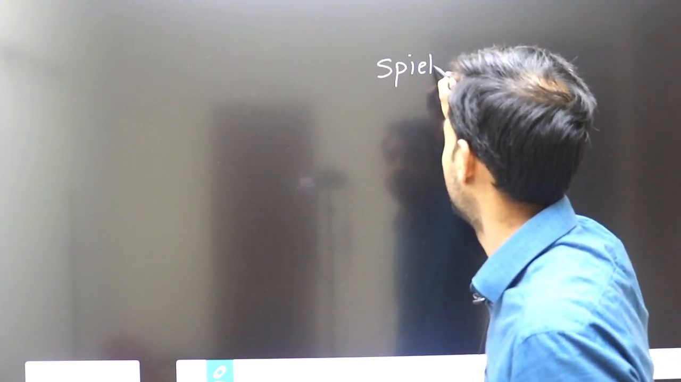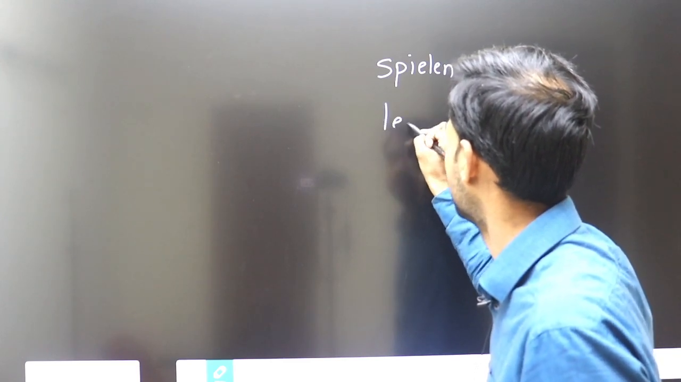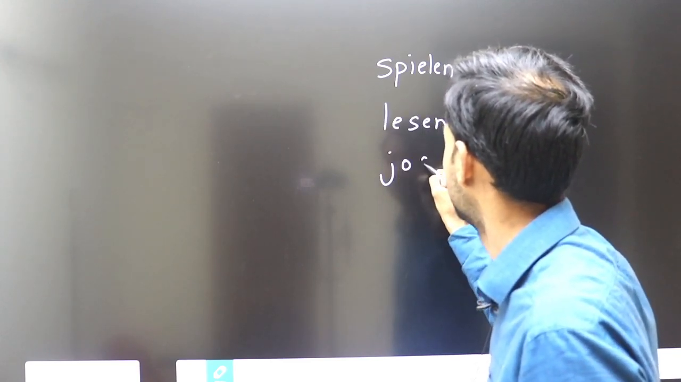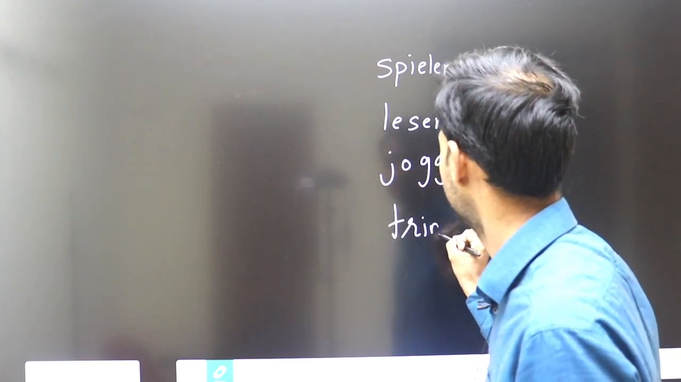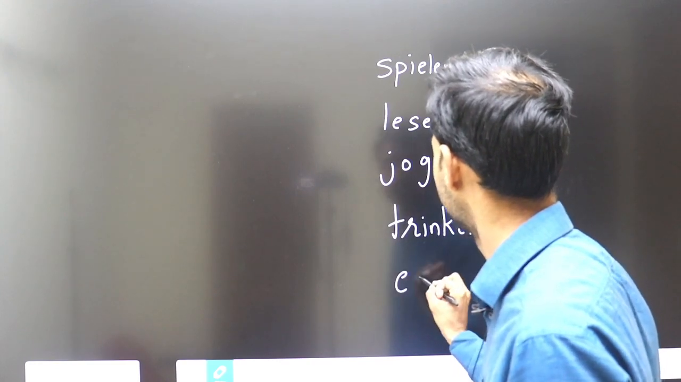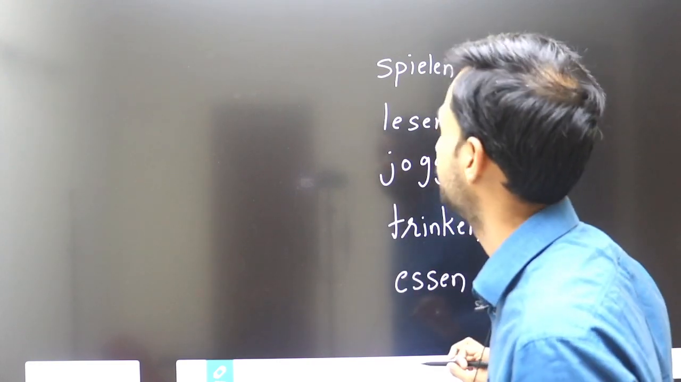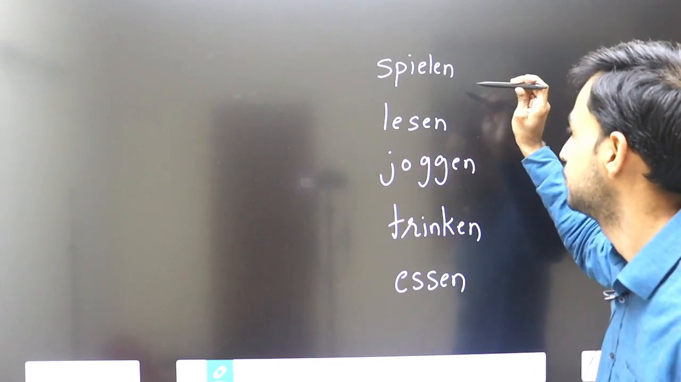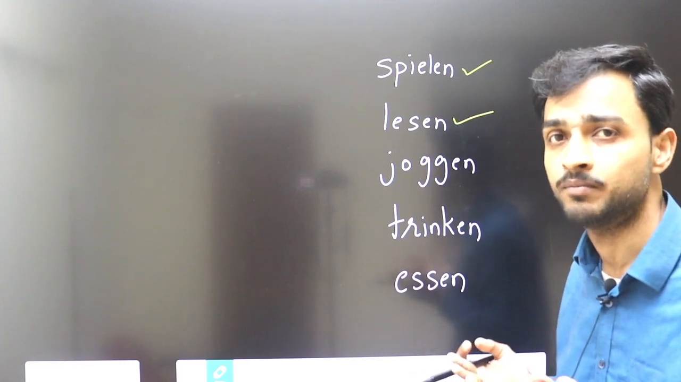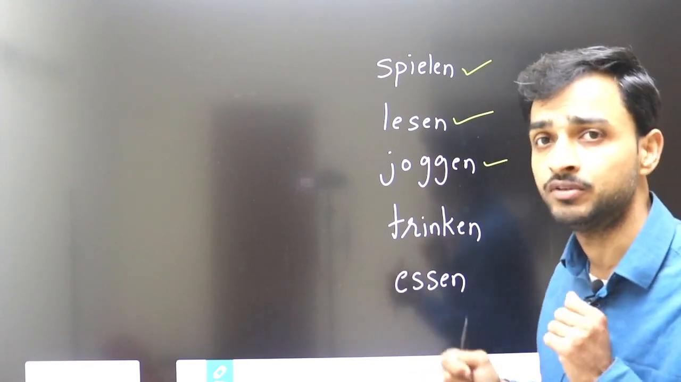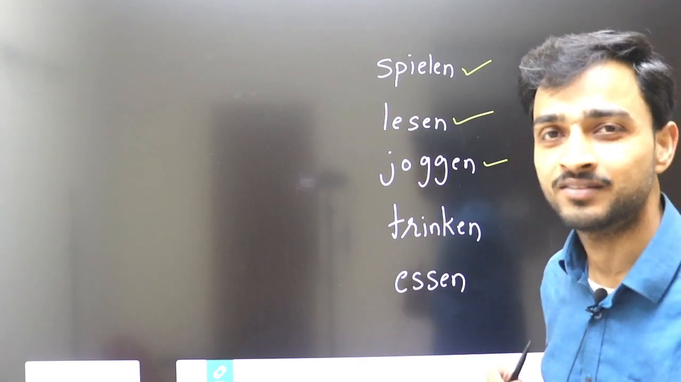Now if I use different verbs here in infinitive form, we can make sentences. I am writing the infinitive forms here: spielen, lesen, joggen, trinken, essen. These are basic verbs. First I will tell you the meaning of these verbs. Spielen means to play. Lesen, to read. We read a book, newspaper, magazine. Joggen means jogging. We do jogging in the morning to keep ourselves fit.